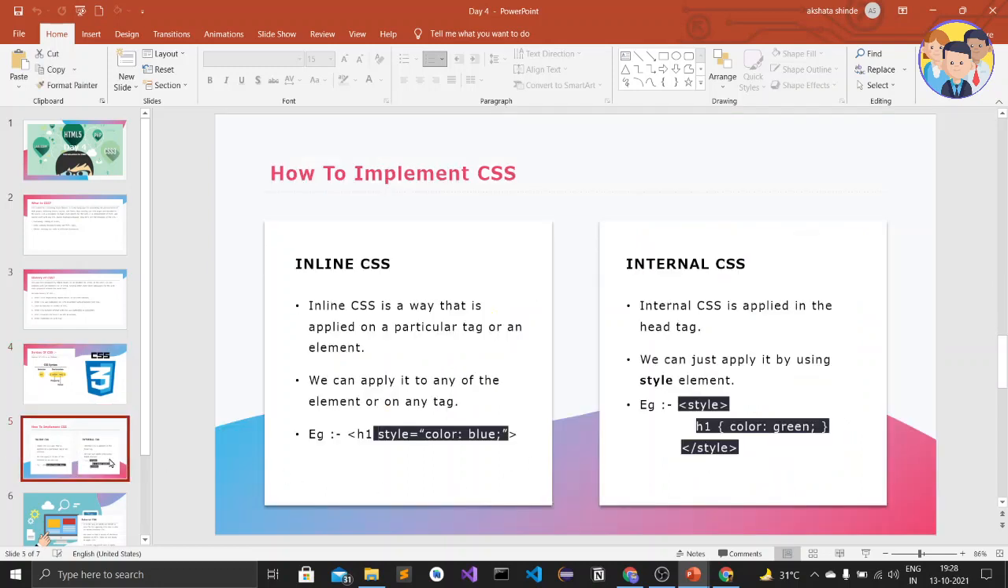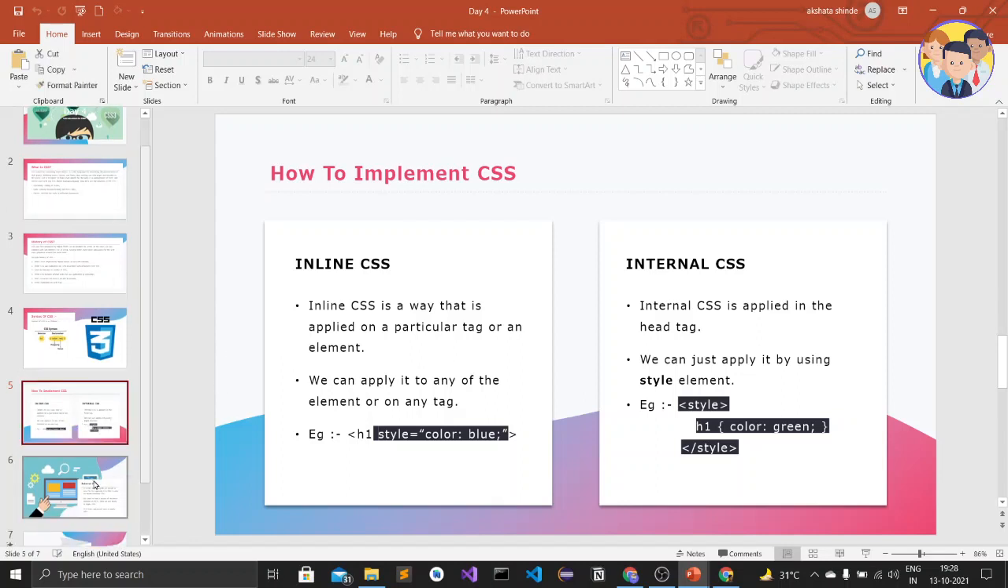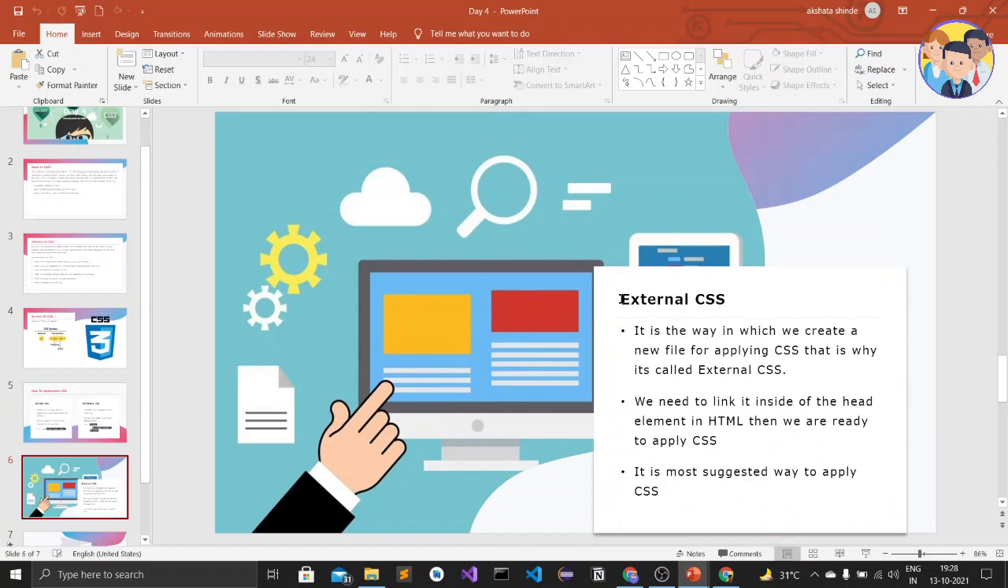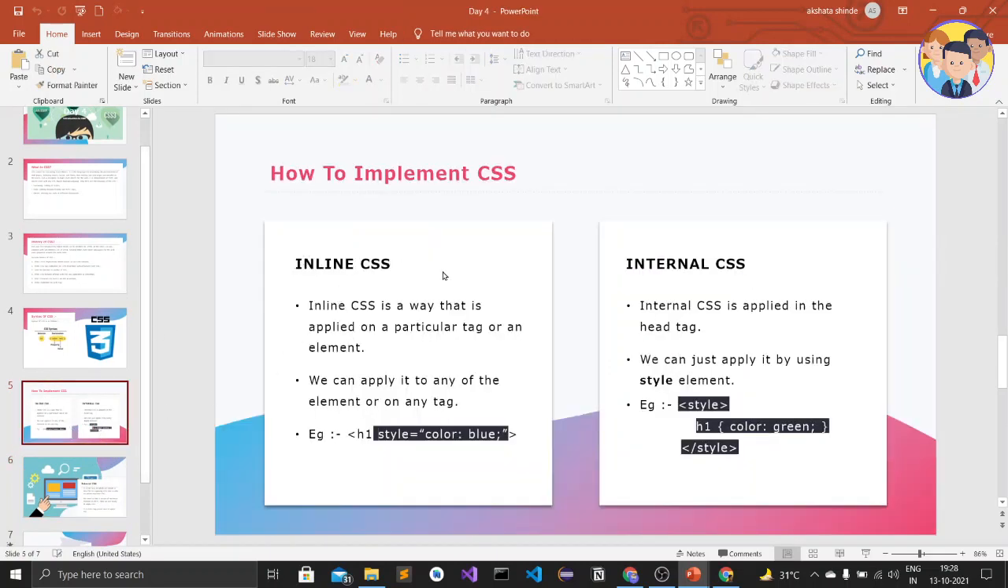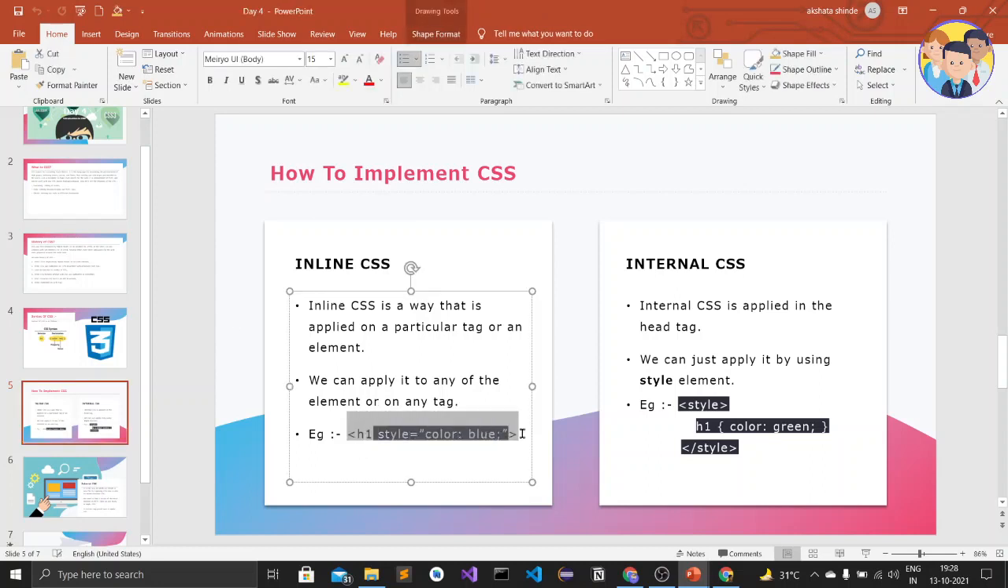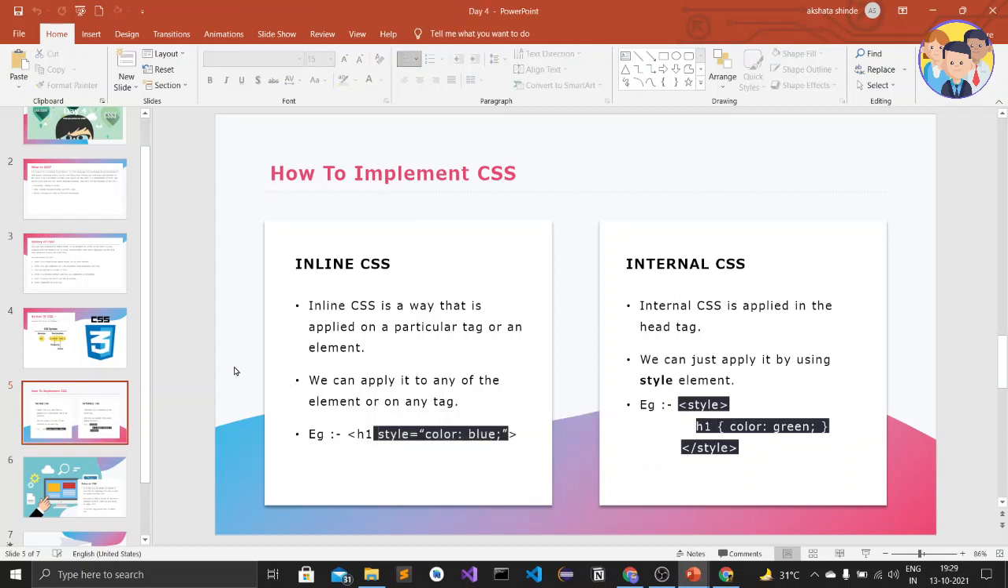Let's see the fifth slide. The fifth slide was about how to implement CSS. There are three ways to implement CSS. The first one is inline CSS, the second one is internal CSS, and the third one is external CSS. Inline CSS is used to style the element in the starting tag itself, like this, and it can be applied to any tag in HTML.